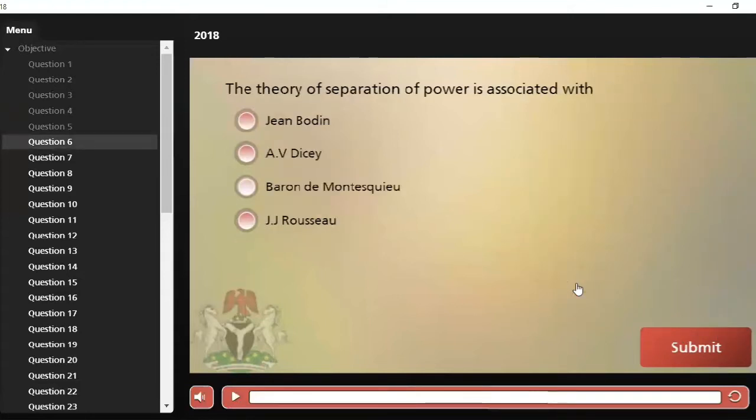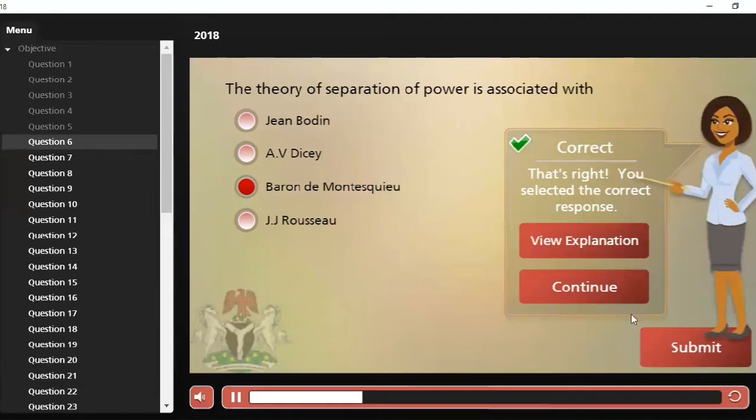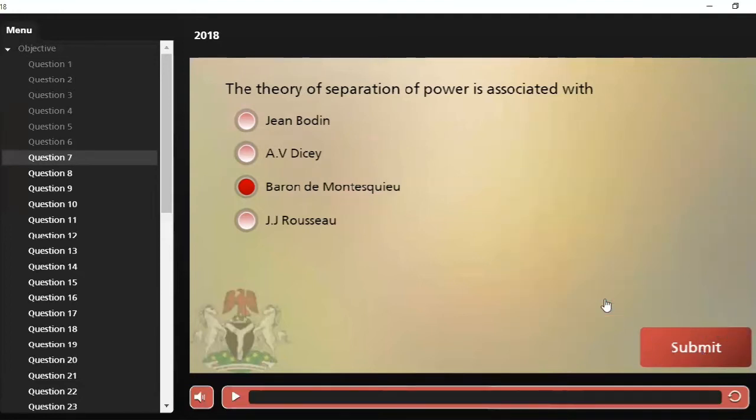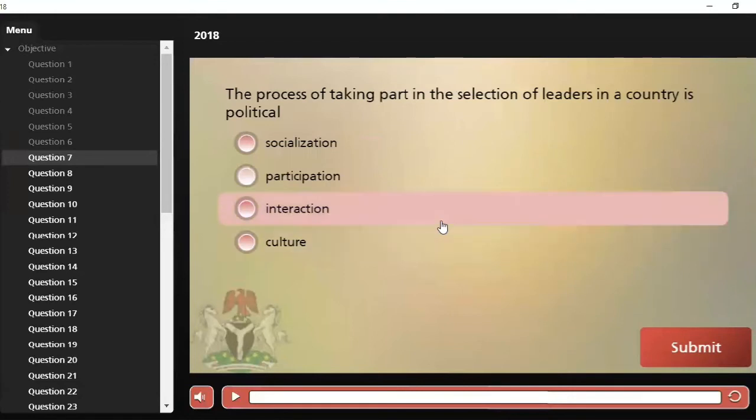The theory of separation of power is associated with A, Jean Bodin, B, Avidice, C, Baron de Montesquieu, and D, J.J. Rousseau. The theory of separation of power, all government students, we know that our correct answer is Baron de Montesquieu, because he was one of the founders or the major proponents of this theory. Let's move on to the next question.